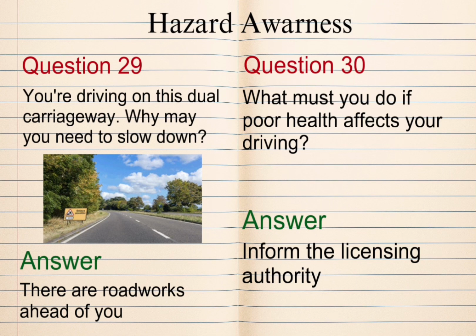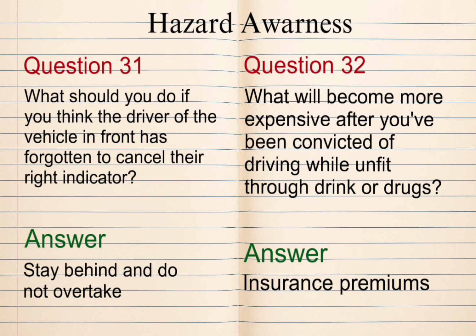Question 30. What must you do if poor health affects your driving? Answer. Inform the licensing authority. Question 31. What should you do if you think the driver of the vehicle in front has forgotten to cancel their right indicator? Answer. Stay behind and do not overtake.